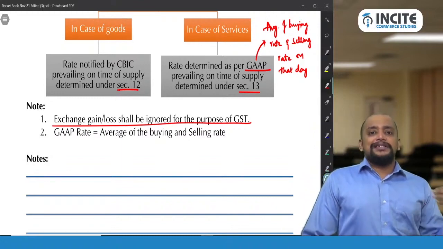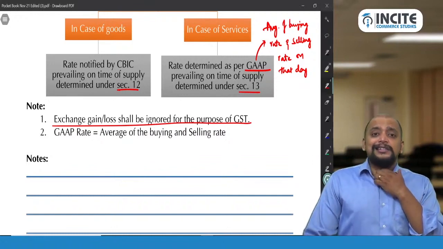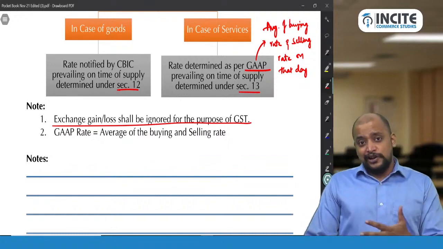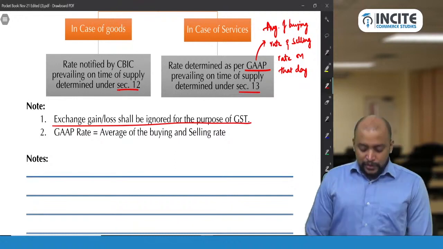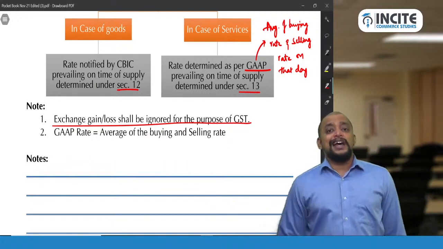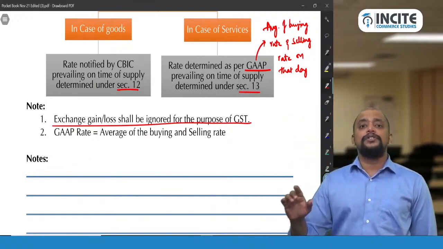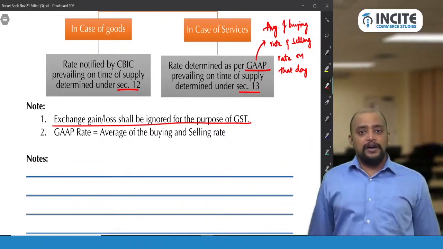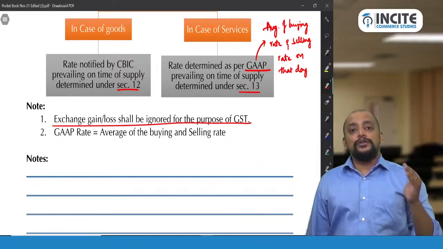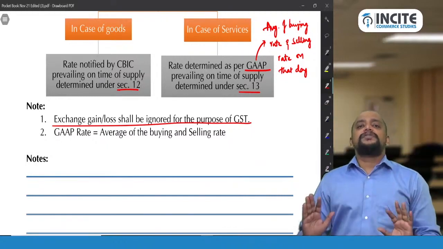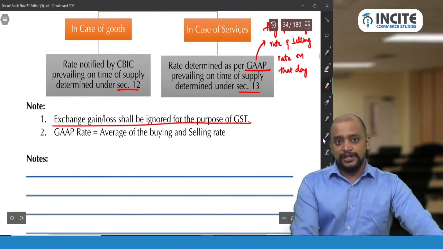And rule 35 says whenever the price is charged inclusive of GST, that is GST not separately collected, you need to take the value or the price as inclusive of GST and calculate GST on inclusive basis. Okay, that is given in rule 35. Up to rule 35 only we have. So section 15, meaning of value of supply, and rule 27 to rule 35 deals with the provisions related to CGST rules related to valuation.